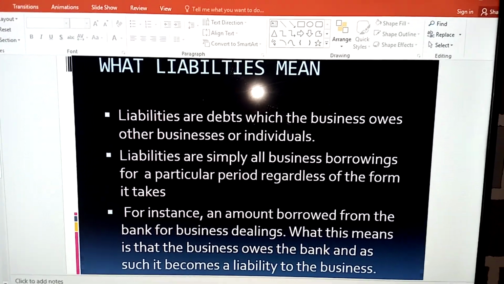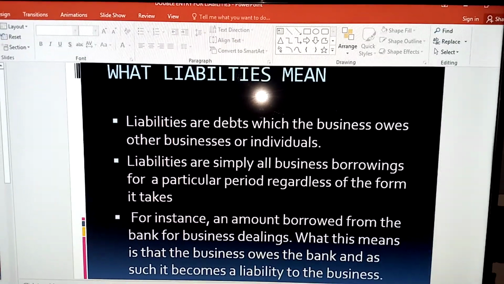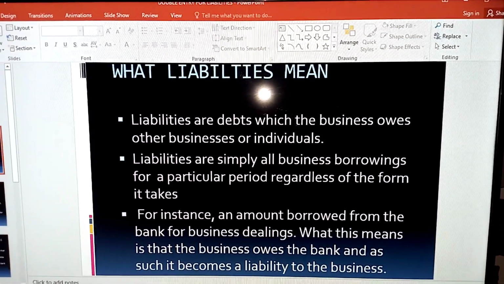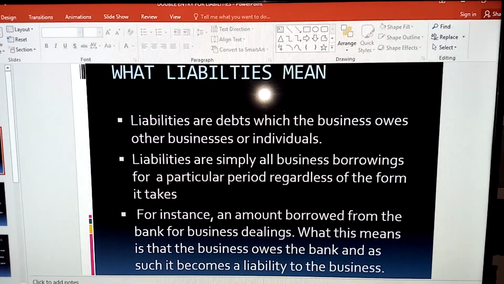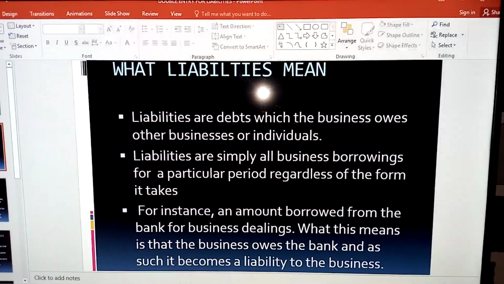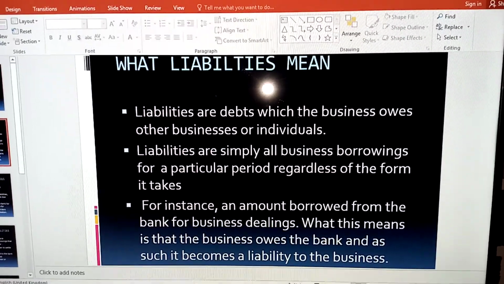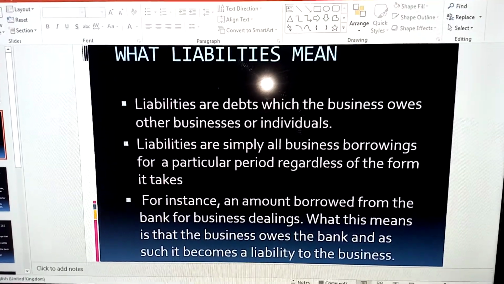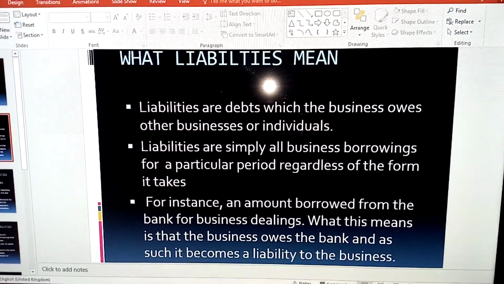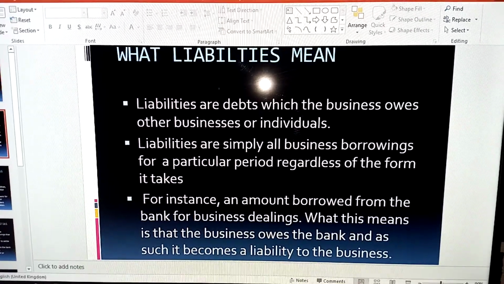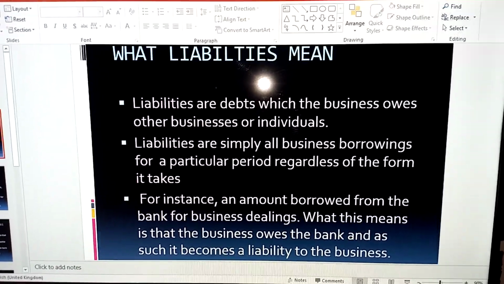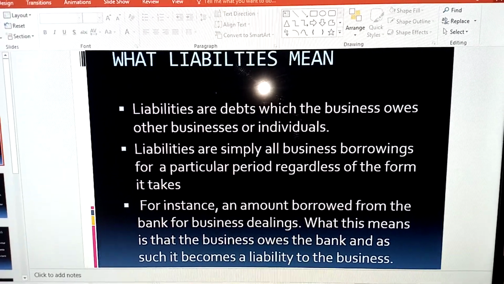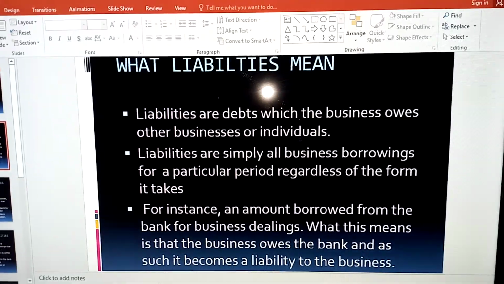In simple terms, we can say liabilities are business borrowings for a particular period, regardless of the form it takes. What I'm trying to say is this: borrowings can take different forms and arrangements depending on the person borrowing and the person lending. Now, those borrowings that are in the form of debts that the business is owing is what we call liabilities.